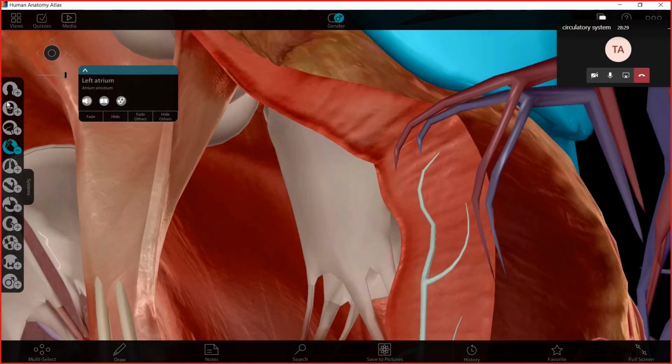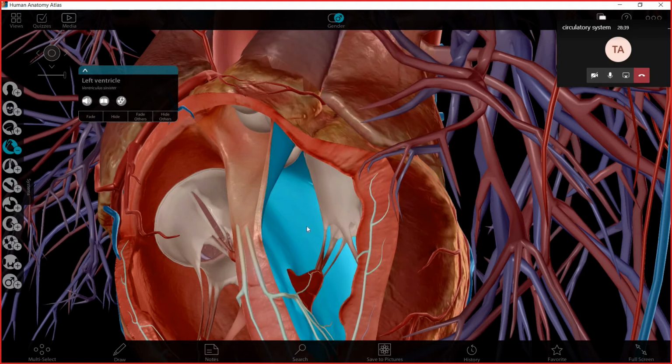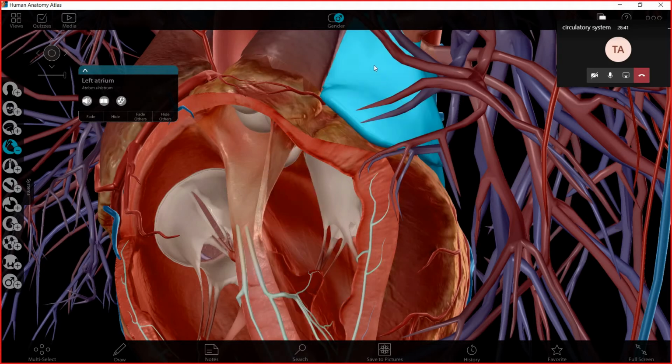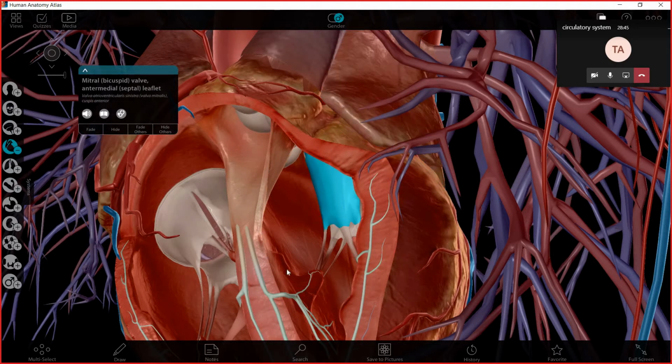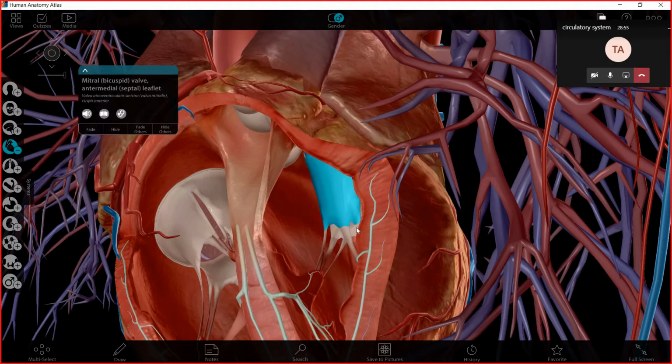So again, here this is the left atrium, and here this is the left ventricle. The blood will flow from the left atrium through this valve into the left ventricle. And then the blood cannot return back. Why? Because this valve will close.